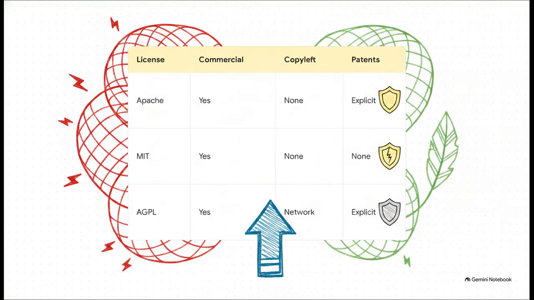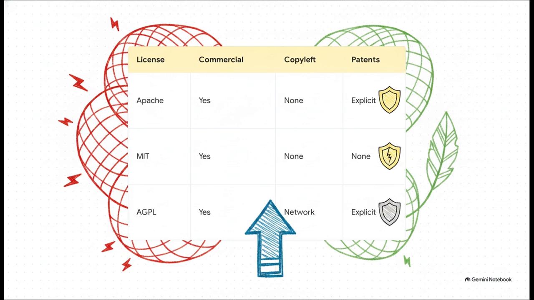To truly grasp its value, you have to see how Apache perfectly hits the middle ground in the licensing ecosystem. While all the major open-source licenses allow commercial use, their obligations are wildly different. Take the AGPL, for example. Huge compliance burden. Just letting users interact with AGPL software over a network, like hosting it on a back-end cloud server, could trigger a copyleft obligation and force you to open source your entire proprietary application.